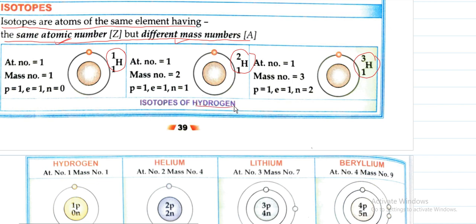They all come from hydrogen, so they come from the same element. Now their atomic number, you see, here atomic number 1, here also atomic number 1 and here also atomic number 1. That means they have the same atomic number. But let us check their mass number. Mass number here 1, here 2 and here mass number is 3. So they have different mass numbers. So all these three are called isotopes of hydrogen.